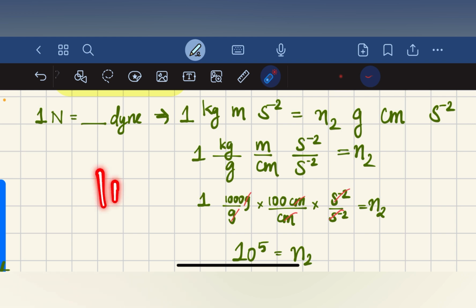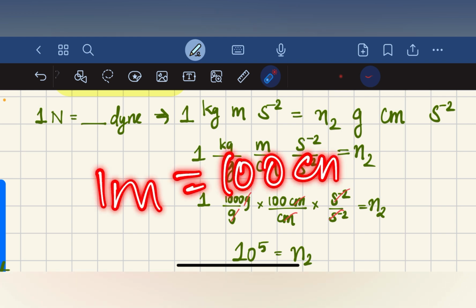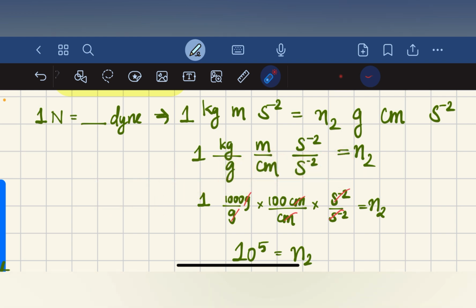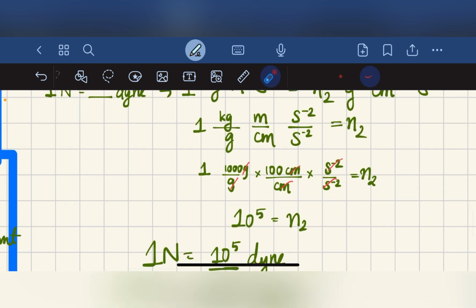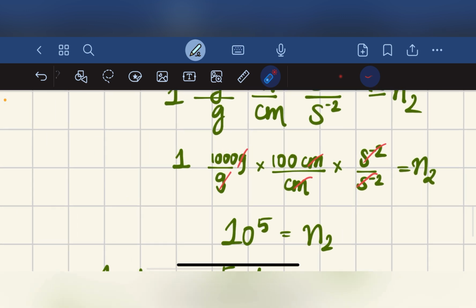In case of 1 meter, we write 100 centimeter divided by centimeter. 1000 into 100 will be equal to 10 raised to 5, which is equal to N2.